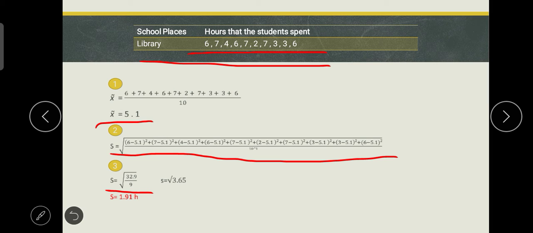So, first, unahin muna natin yung 32.9, i-divide sa 9. So, ang answer dun is 3.65. Tapos, last is square root natin siya. Square root of 3.65 is equal to 1.91 h. Yung h is yung hours.